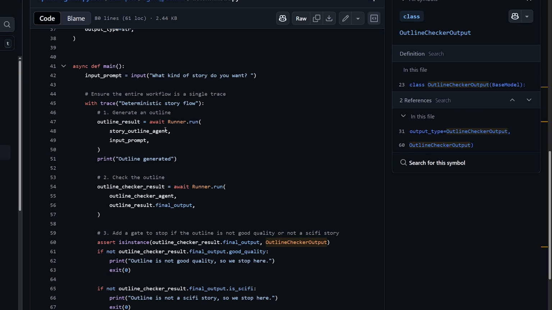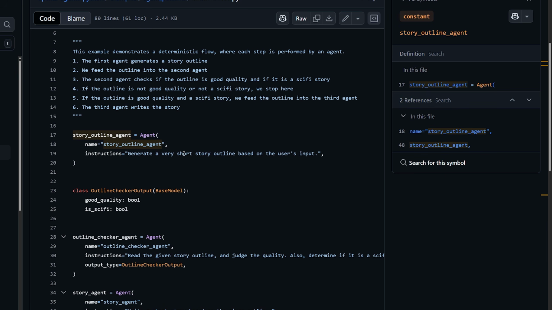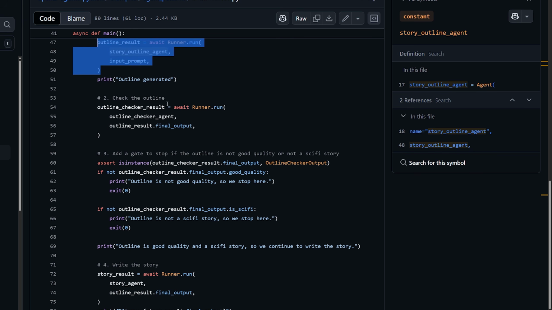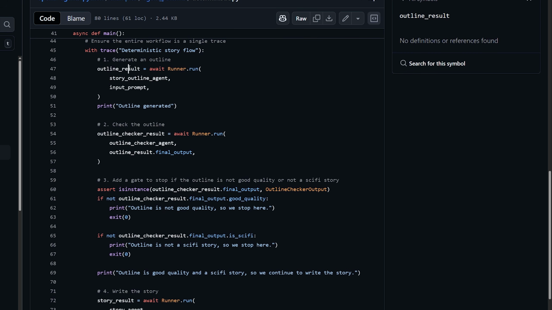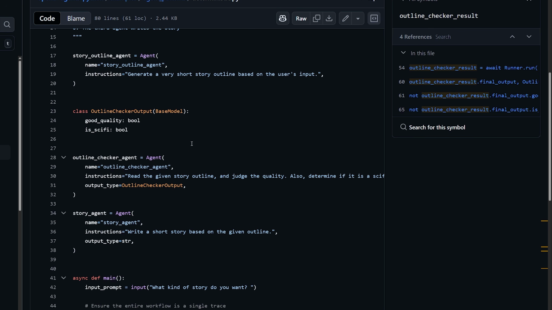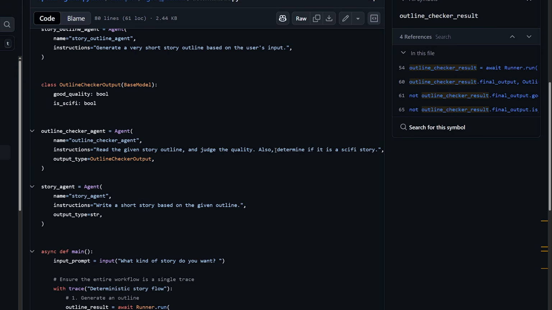So when we start the program, we start by running our story outline agent, which is just creating an outline of a very short story based on the user's input. So we ask the user what kind of story they want to make. We use that to create an outline, right? And then we feed that outline result into the second agent, which checks it as it said. So the second agent will read the given story outline and judge the quality, also to determine if it's a sci-fi story.